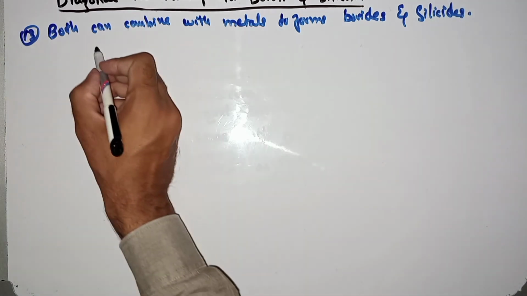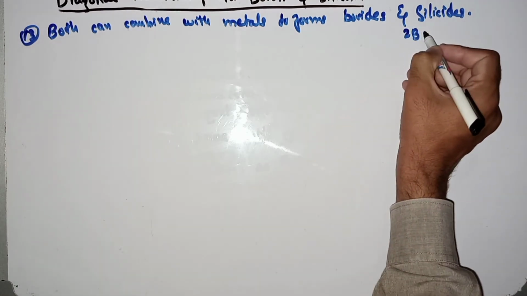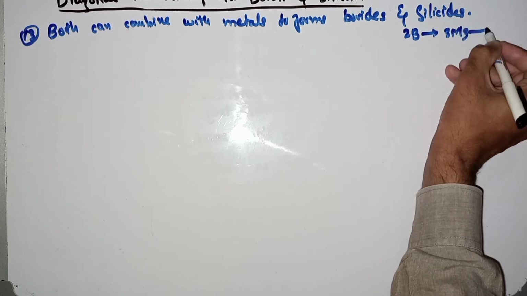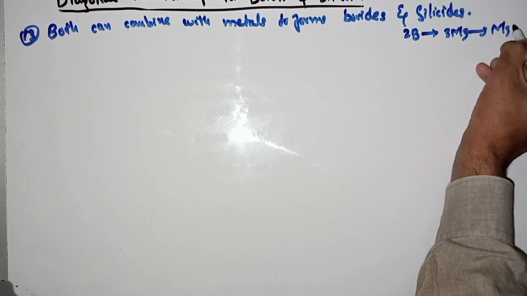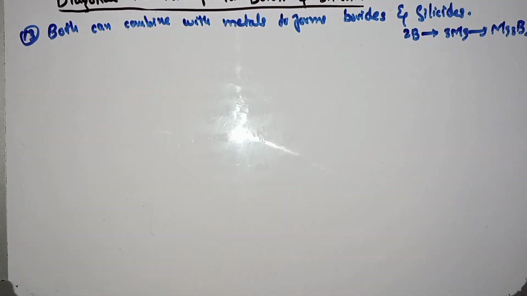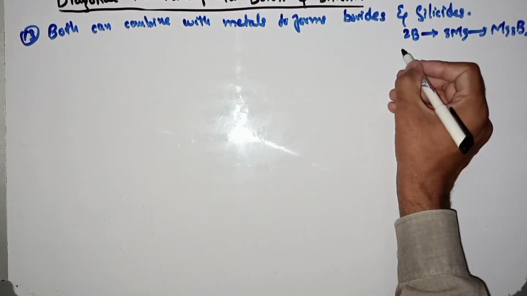For example, 2B reacts with 3Mg to produce Mg3B2. Both can combine with metals.